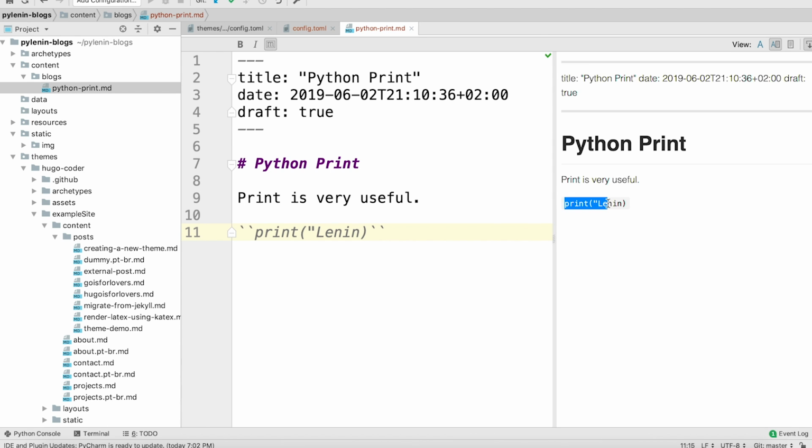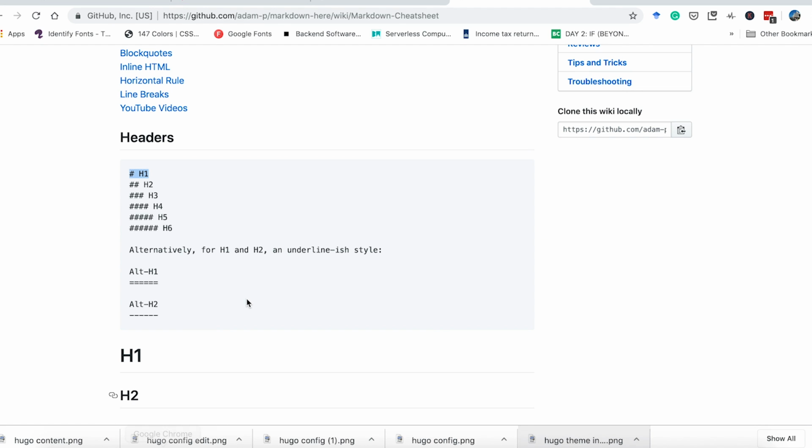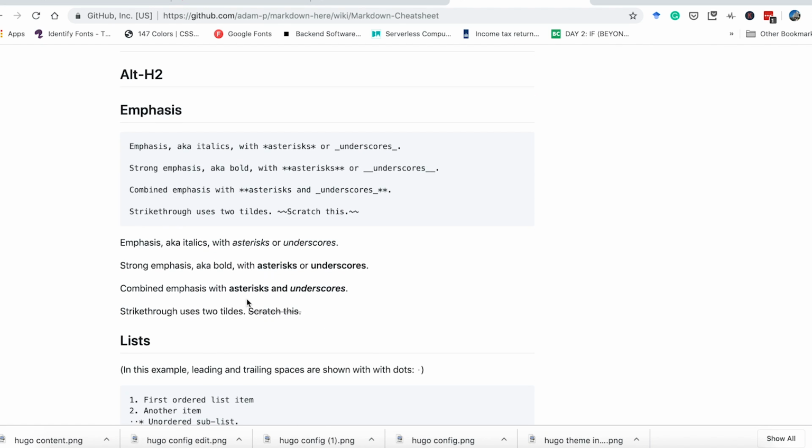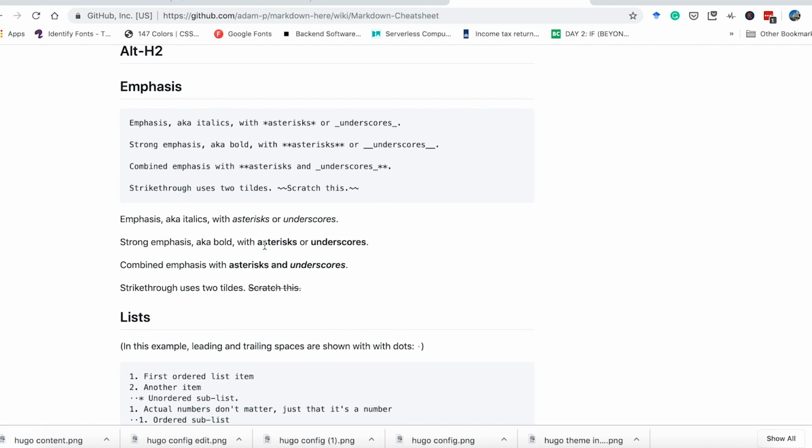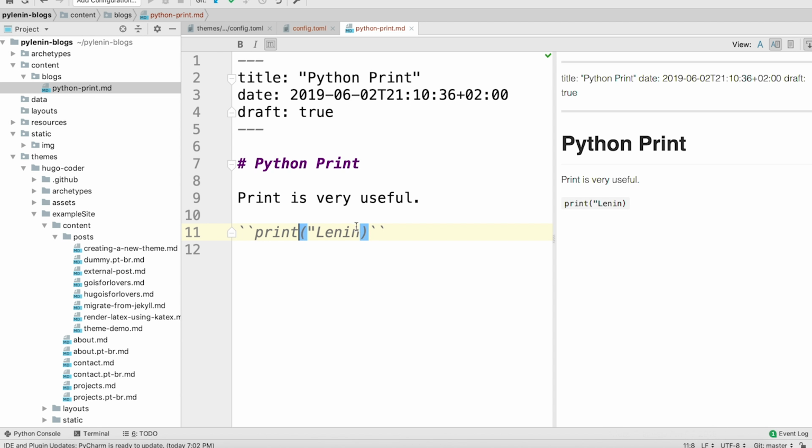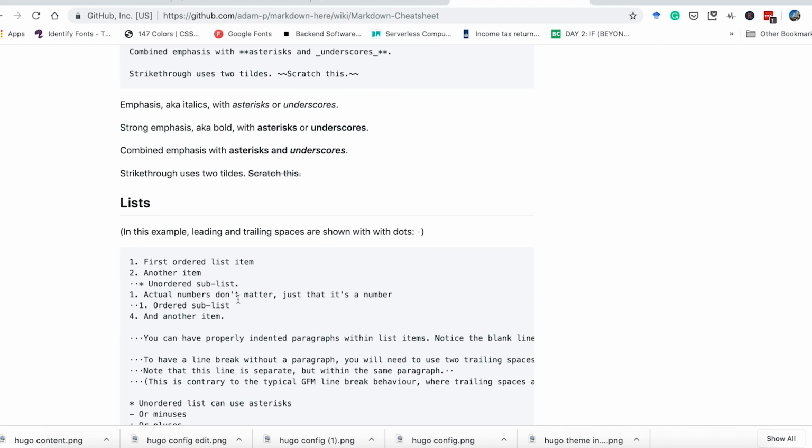So basically the background is highlighted as gray. So this is how you're going to write your blog. You can have headings, and then you can emphasize with asterisks. So here, useful, if I do star star and then star star, it's going to become bold. So you can experiment with it. You can have lists and everything. So go ahead, experiment with it, and then build your blog the way you want. All right.